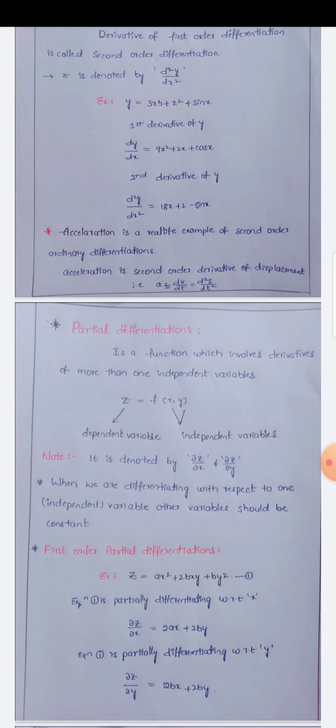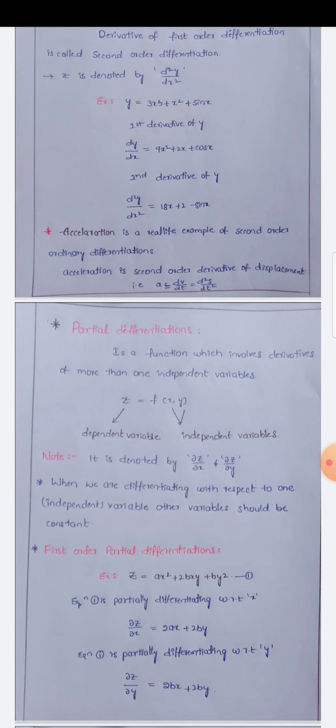Here we have a notation: it is denoted by dou z by dou x and dou z by dou y. When we are partially differentiating with respect to x, we write dou z by dou x. When we see a term like dou z by dou x, we come to notice that z is a function which has more than one independent variable, and x is one of them. So we are differentiating that function with respect to x.